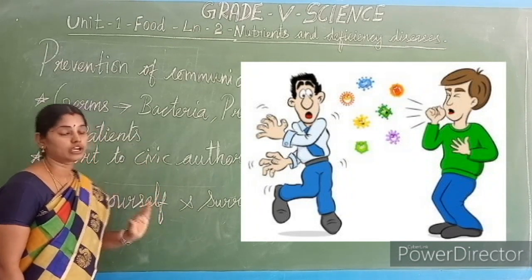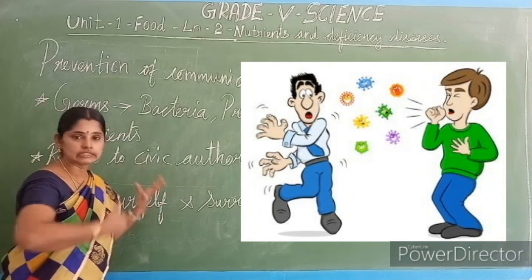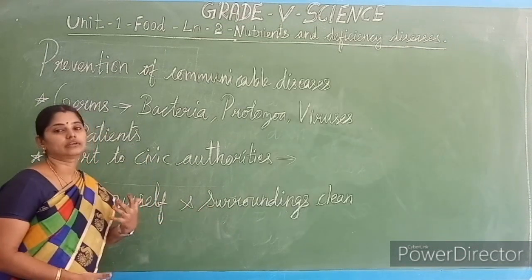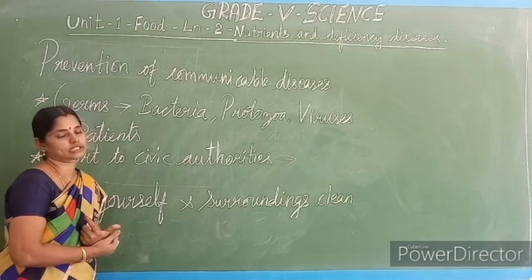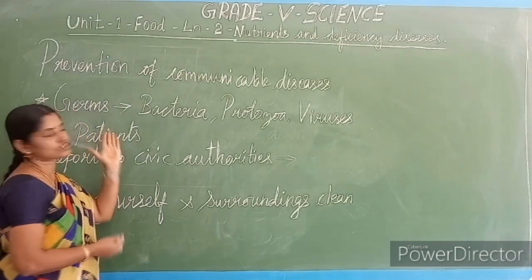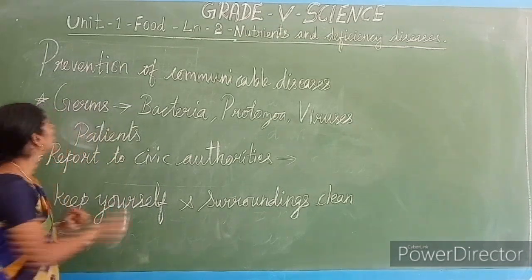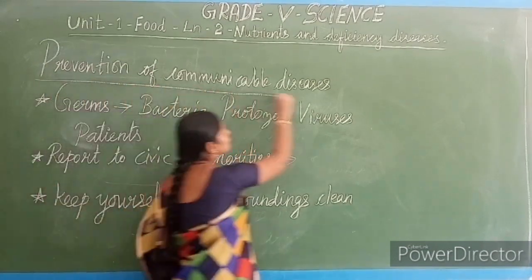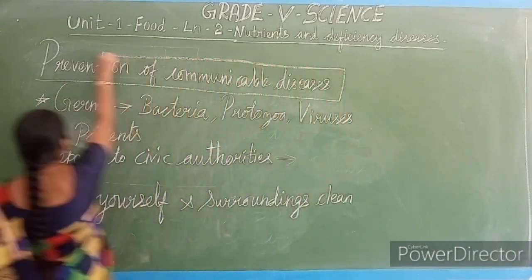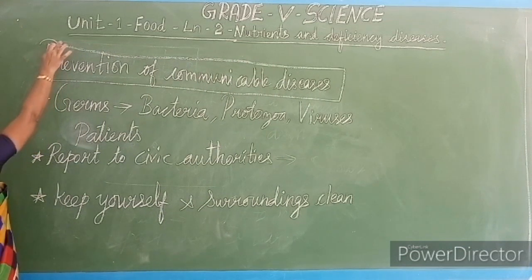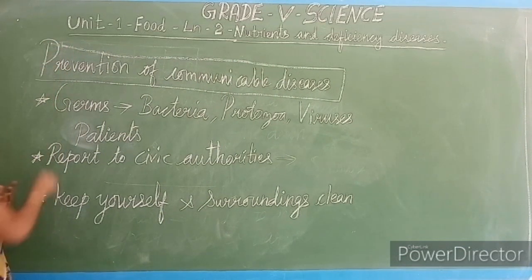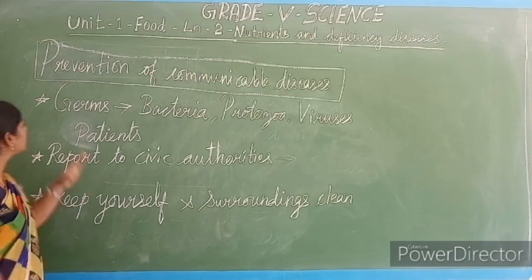Now, if the disease is there in the community, how do we safeguard ourselves? Prevention means stopping. How we safeguard ourselves, that we call prevention of communicable diseases.